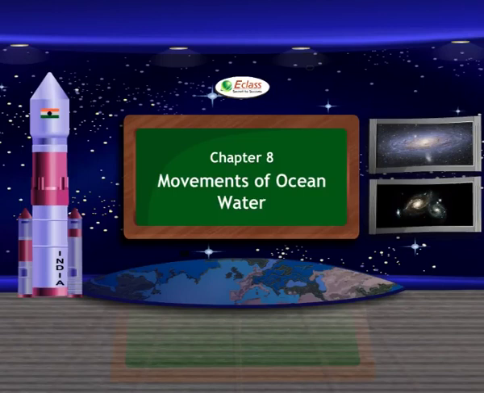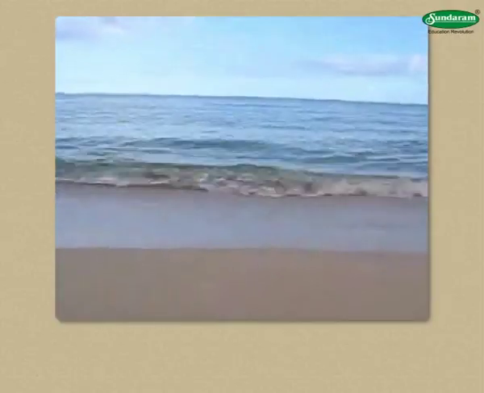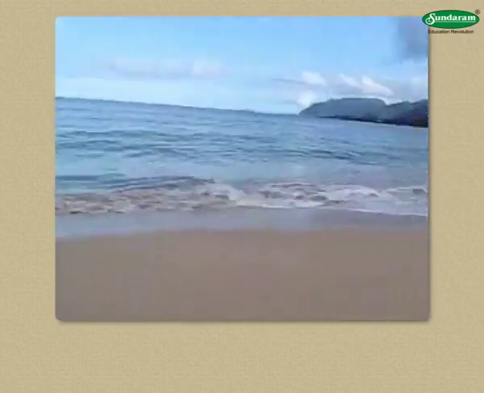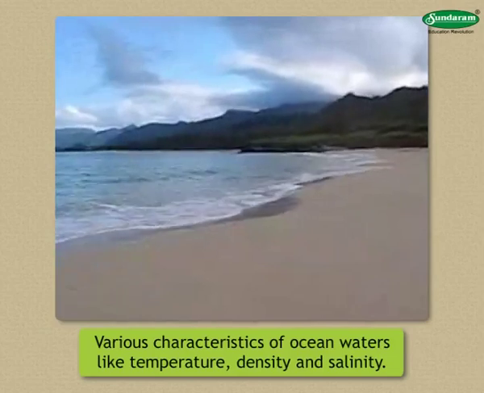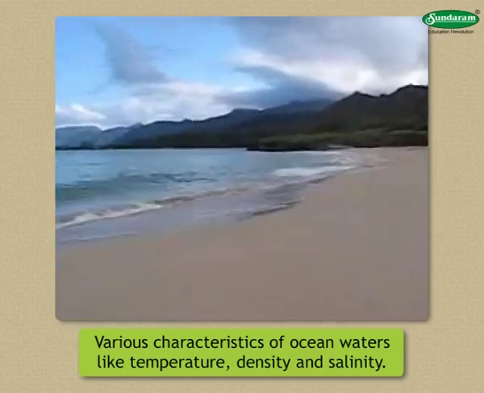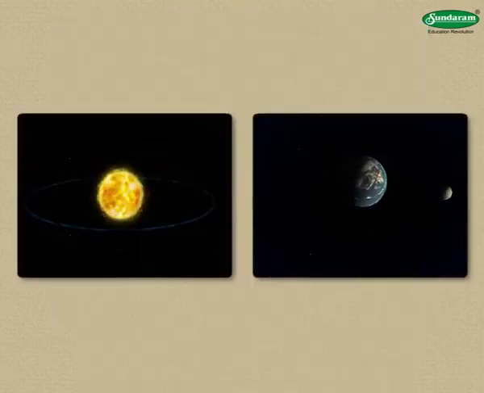In this chapter, we shall study about the interesting concept, movements of ocean water. Ocean waters are dynamic in nature. The movements of ocean water are caused by various characteristics of ocean waters like temperature, density, and salinity, gravitational attraction of the sun and the moon, and the rotation of the earth.